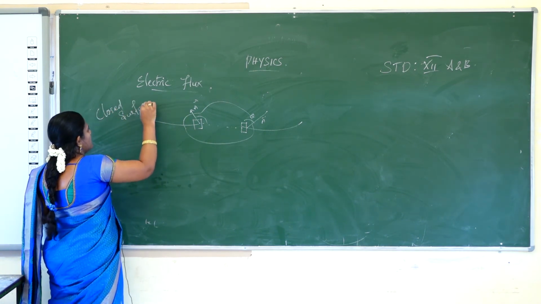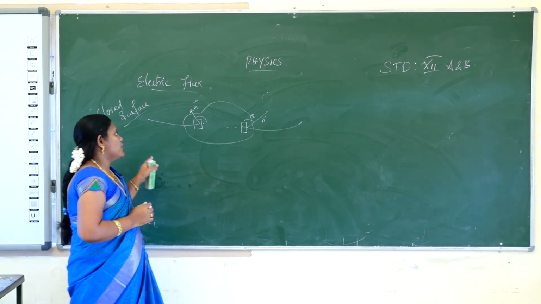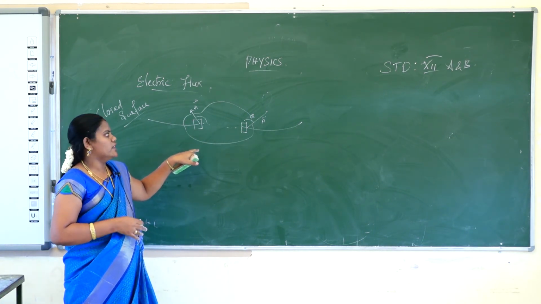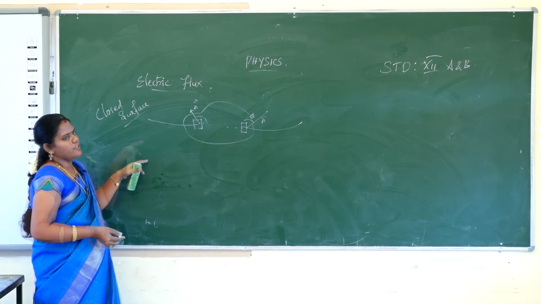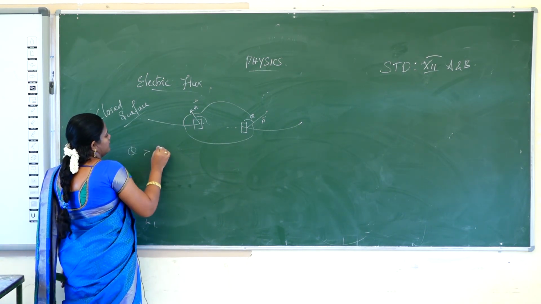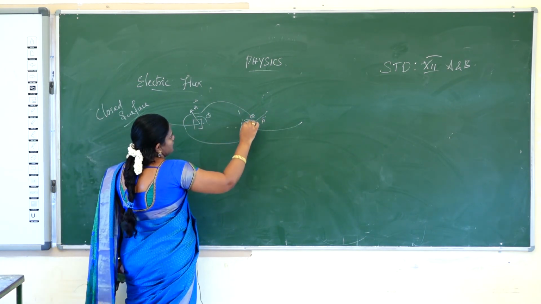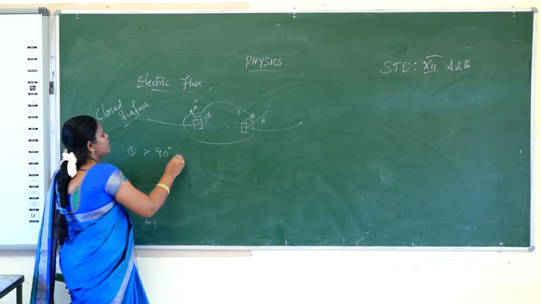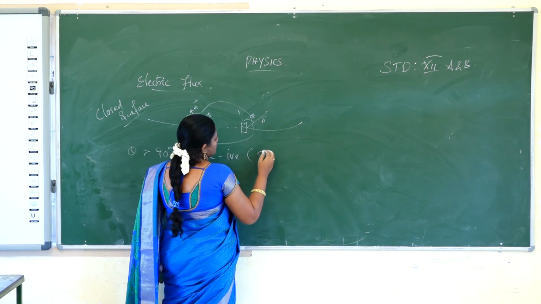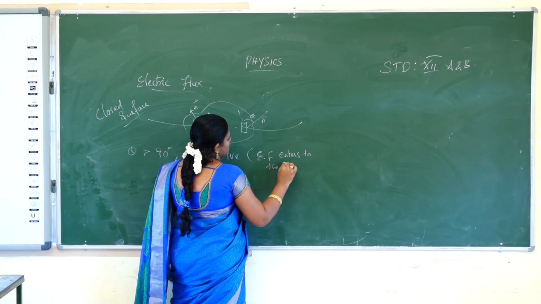Closed surface means we calculate the electric flux over the closed surface, with charges lying inside it. On one side the electric field will be entering the surface, and on another side the electric field will be leaving the surface. Which point the electric field enters, which point it leaves. If the theta angle is greater than 90, the flux will be negative, that is the electric field enters the surface.